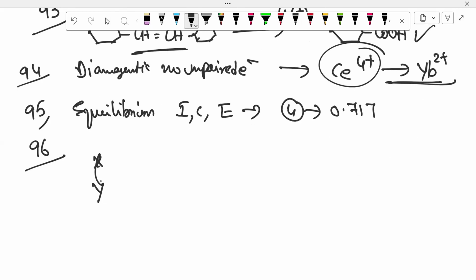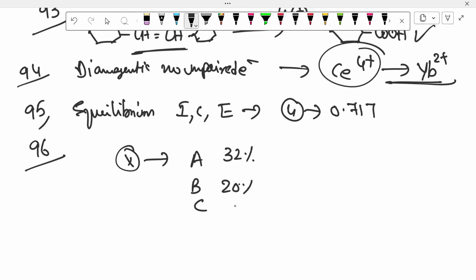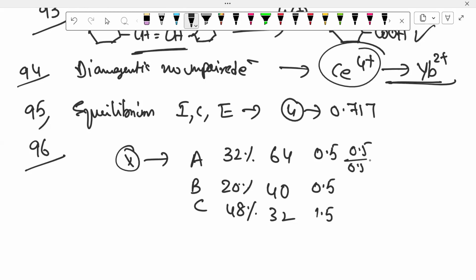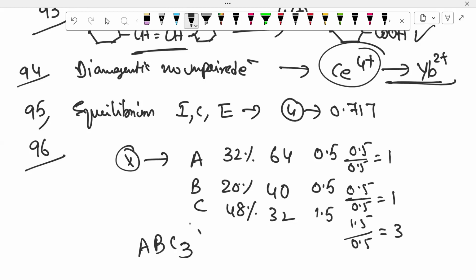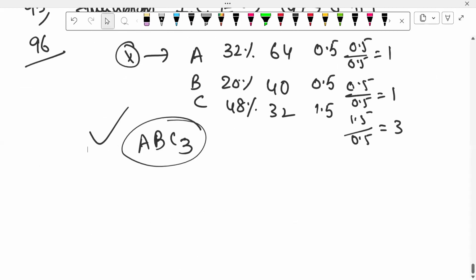X is the compound that contains A, B, C. A value is 32 percentage, B value 20 percentage, and C value is remaining, 48 percentage. Atomic weights they gave 64, 40, and 32. This is 0.5, this is 0.5, this is 1.5. Dividing by the least number 0.5, you get 1, 1, 3. Therefore, ABC3.